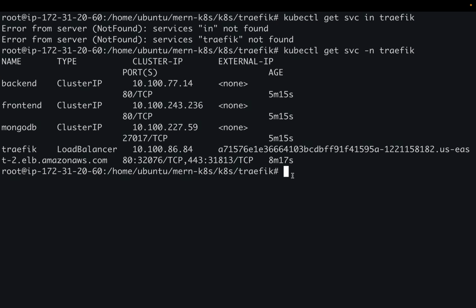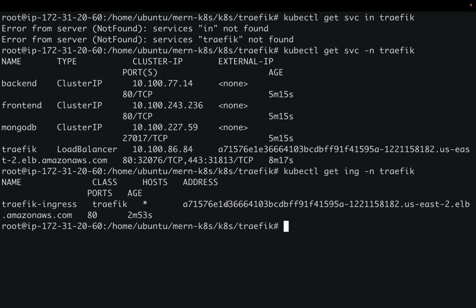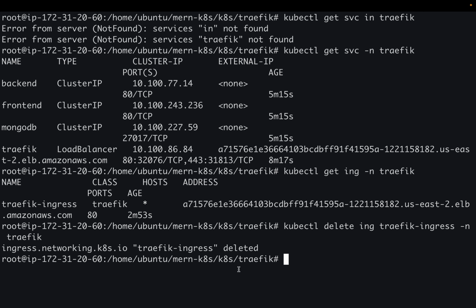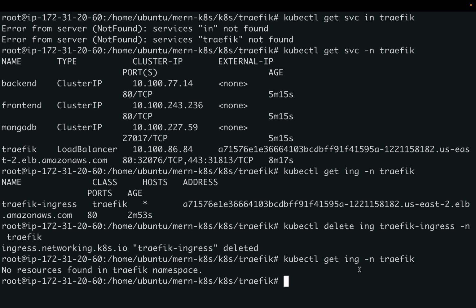Okay, cool. So now let me just delete this ingress. kubectl get ingress -n traffic. Okay, so this is the name of my ingress. kubectl delete ing with this name, from namespace traffic. Cool. So kubectl get ing -n traffic. So now we don't have any ingress associated with this namespace. So we have successfully deleted it.